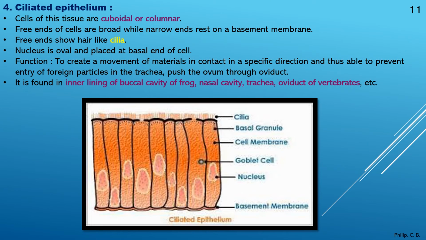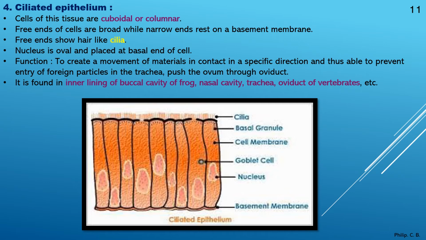Further, ciliated epithelium. Cells of this tissue are cuboidal or columnar. So here the shapes are either cubical or column shape. So both types are present. Free ends of these cells are broad while narrow ends rest on the basement membrane. So here also there is a free end like cuboidal and they have got the narrow end which is present on the basement membrane. Free ends show hair-like parts called cilia.